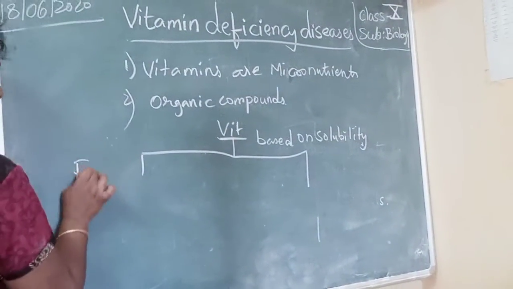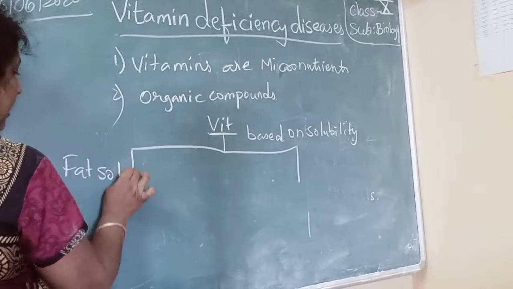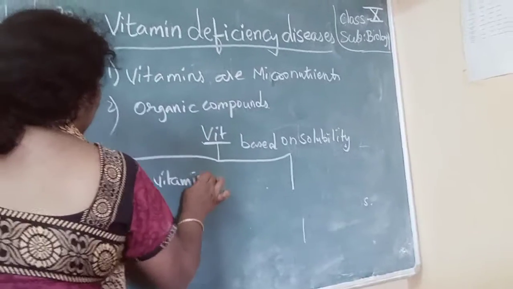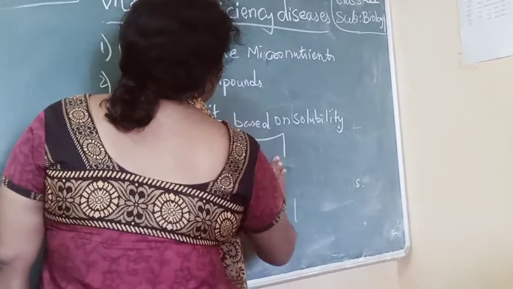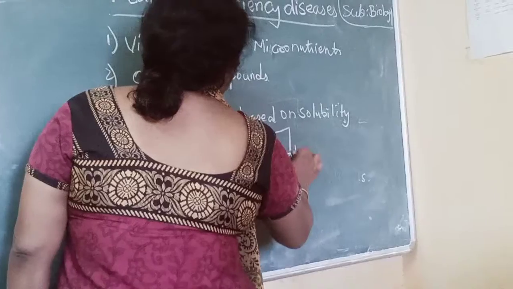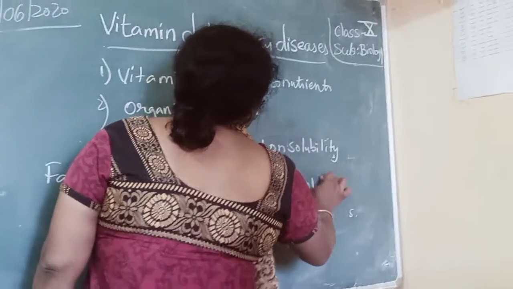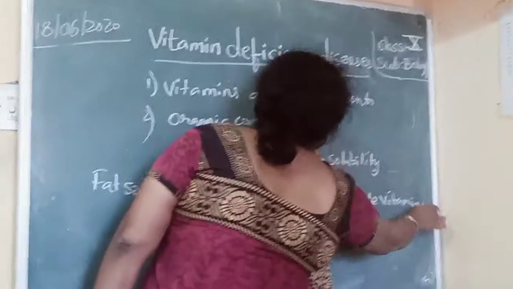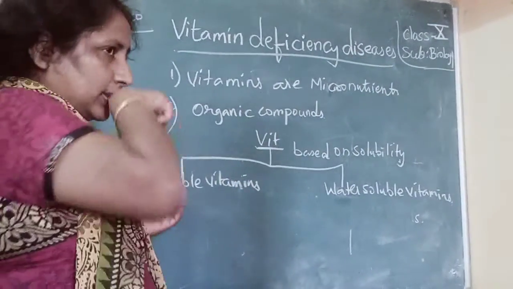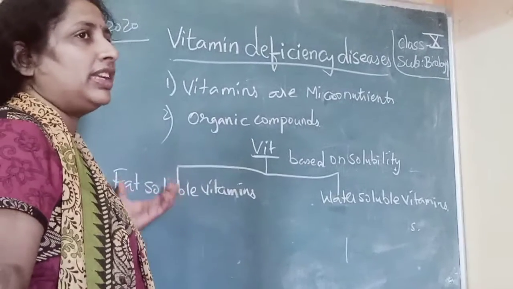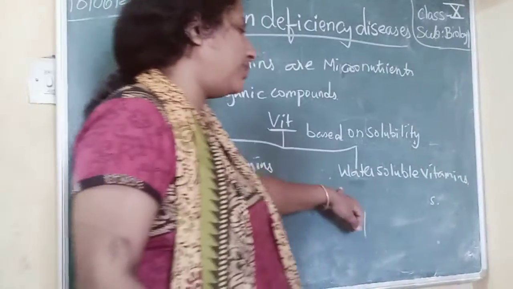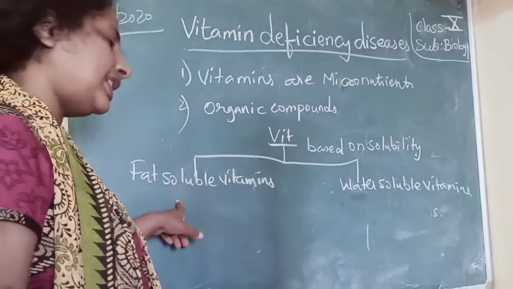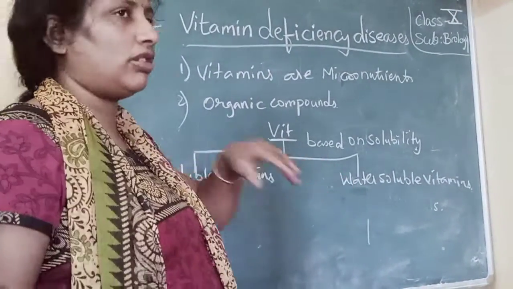First one is fat soluble vitamins. Next one is water soluble vitamins. Okay, so fat soluble vitamins means they are soluble in fats, and water soluble means they are dissolved in water.